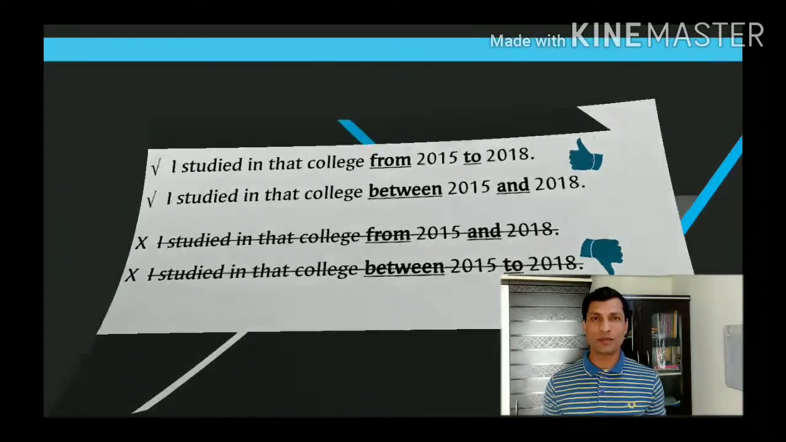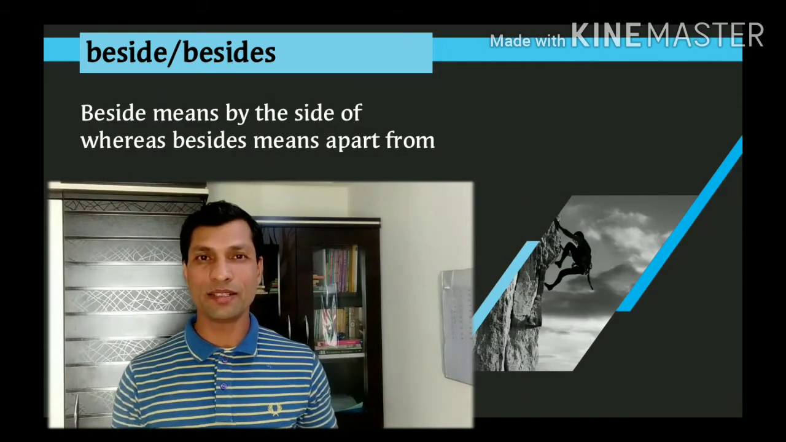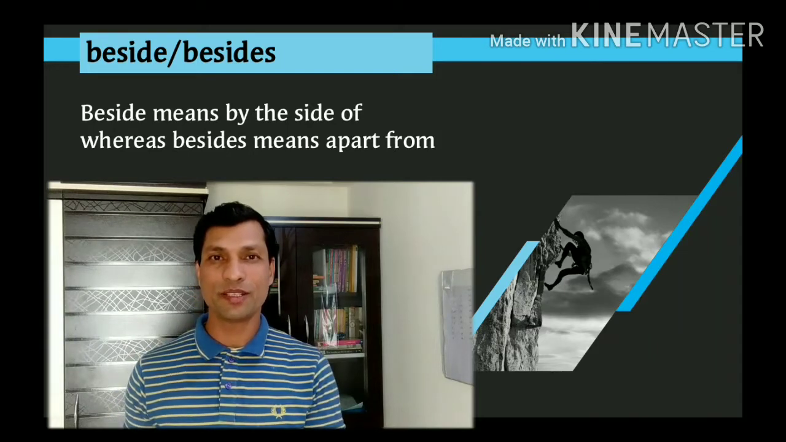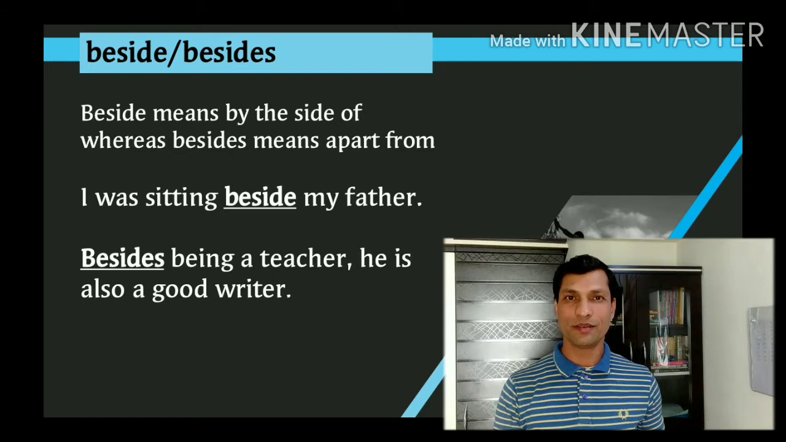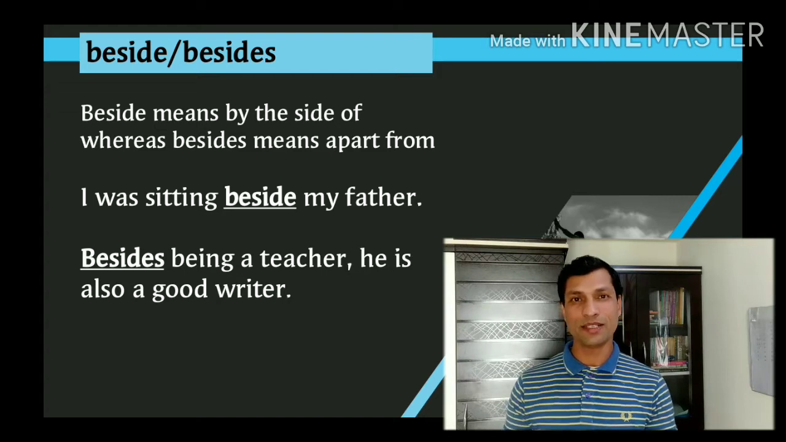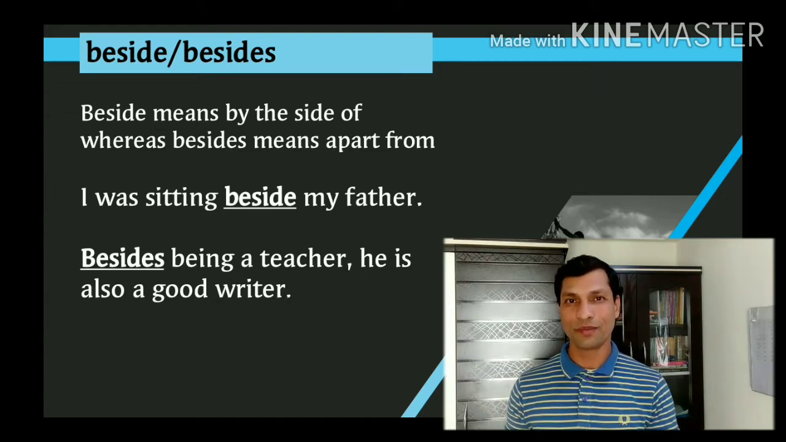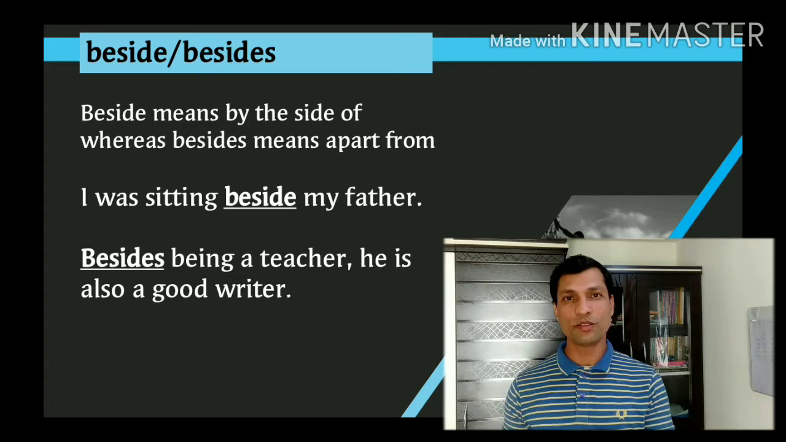Sometimes for some people, the prepositions beside and besides are confusing. I've seen many of my students making the mistake. Beside means by the side of, and besides means apart from. I was sitting beside my father means I was sitting next to my father, by the side of my father. And when I say besides, it means apart from. Besides being a teacher, he is also a good writer.